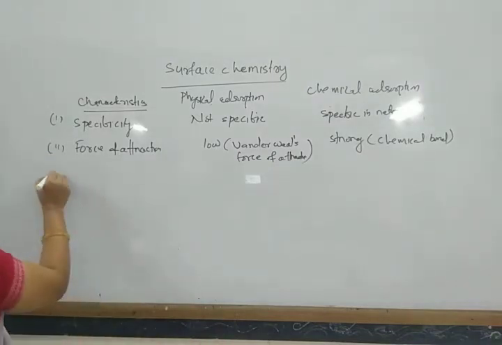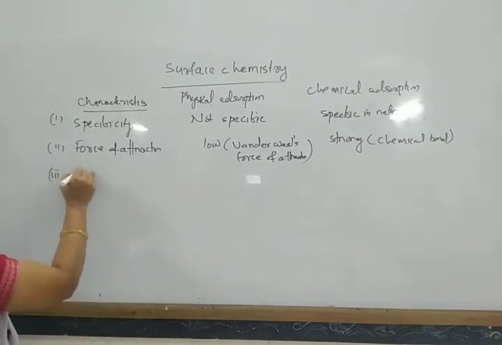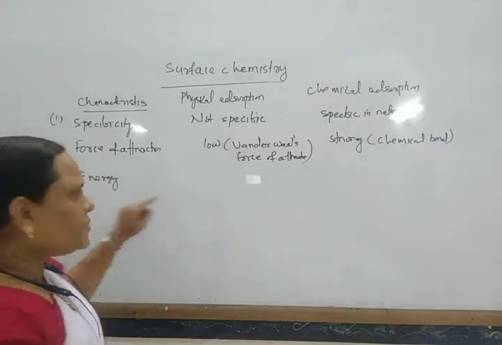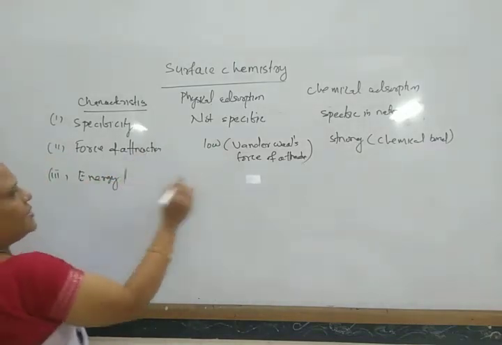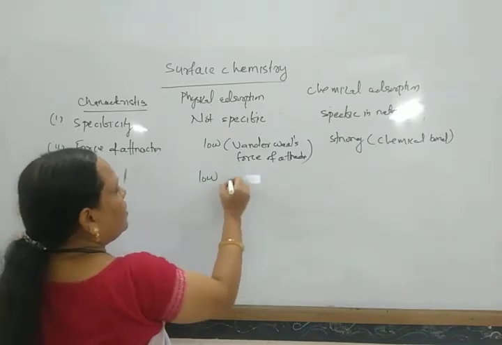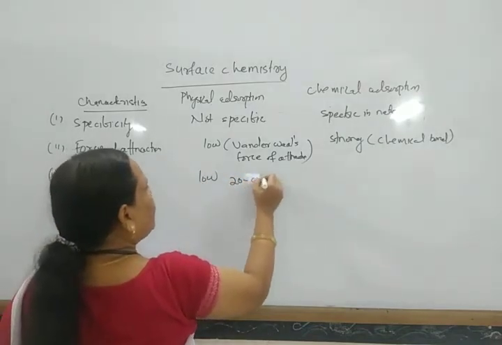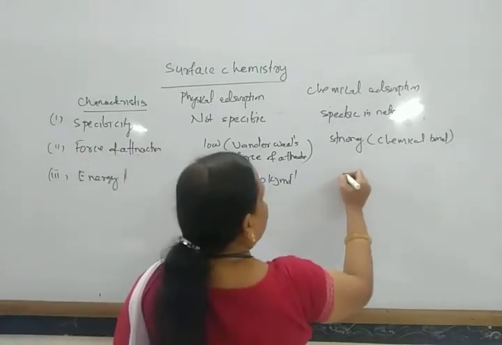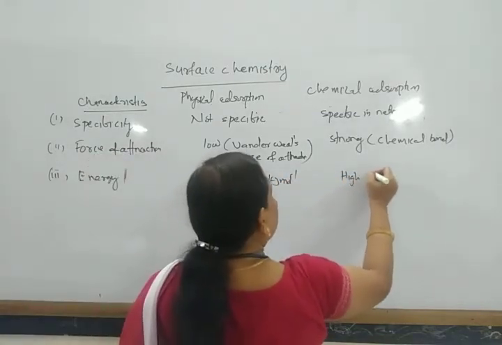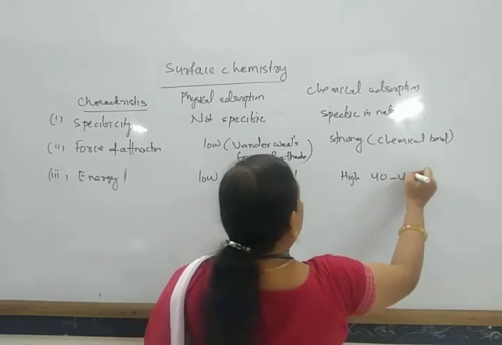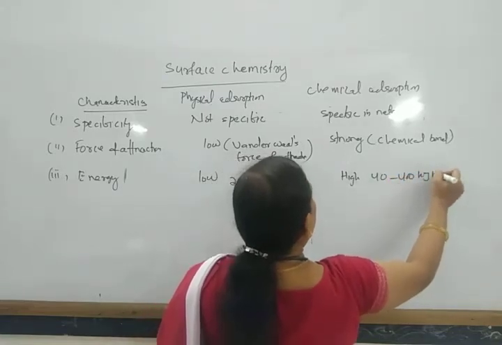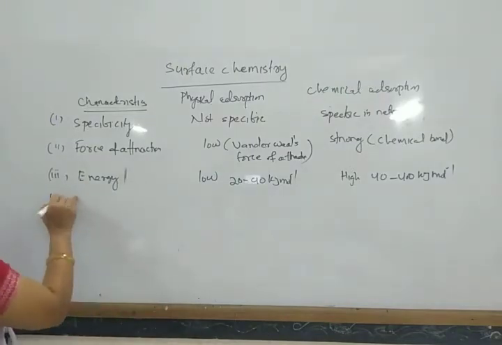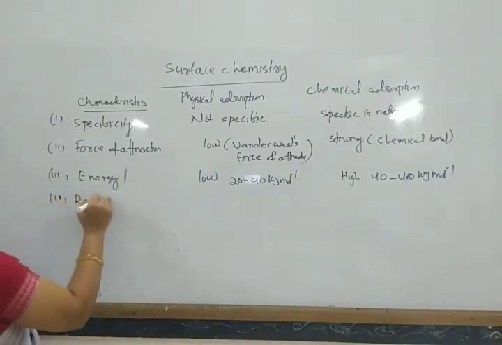Okay. Next property is energy. Here the enthalpy of adsorption is low, nearly 20 to 40 kilojoule per mole, and in chemical adsorption it is high, generally 40 to 400 kilojoule per mole.